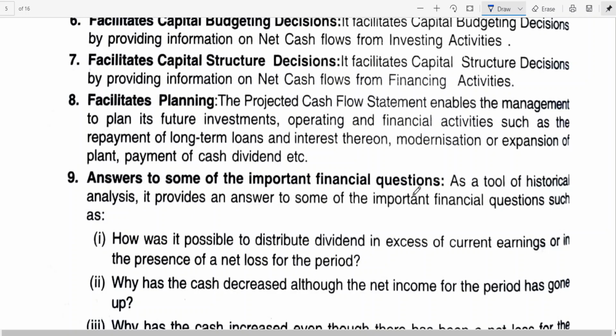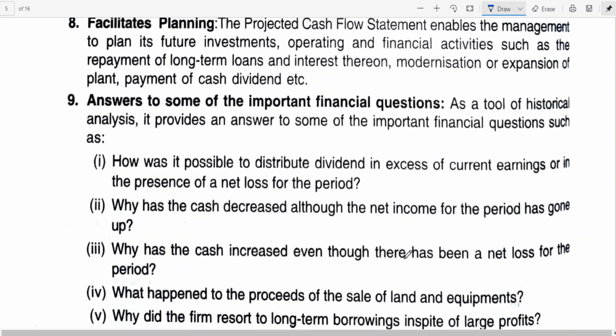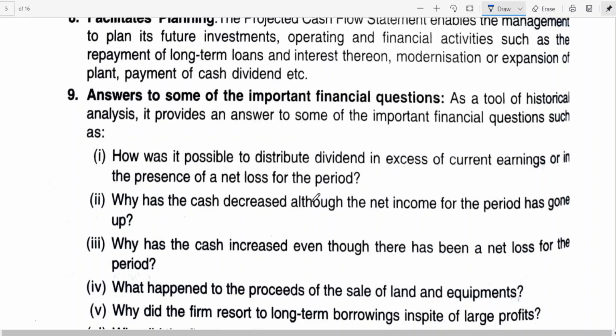Answer to some of the important financial questions. How was it possible to distribute dividend in excess of current earnings, or in the presence of a net loss for the period?